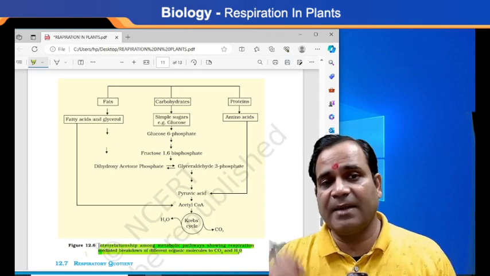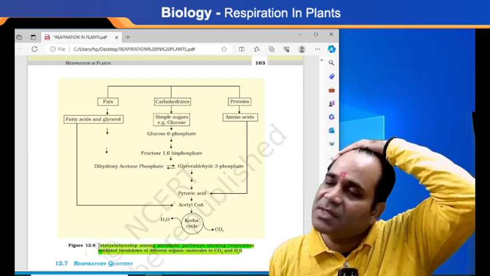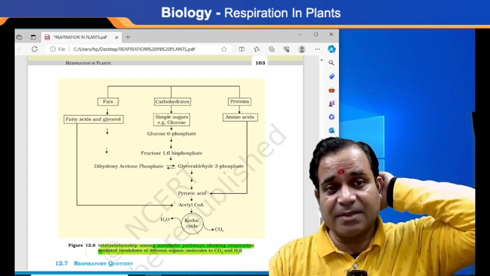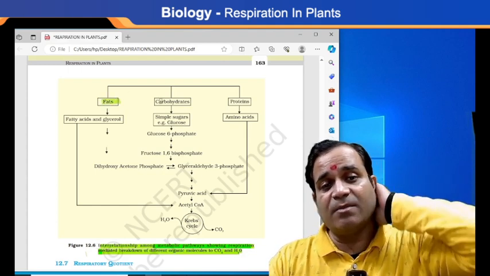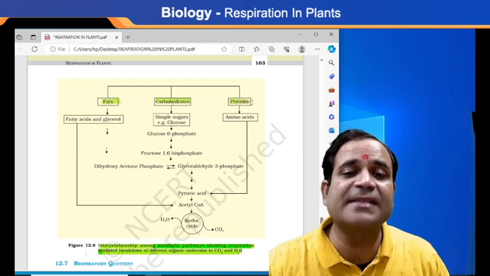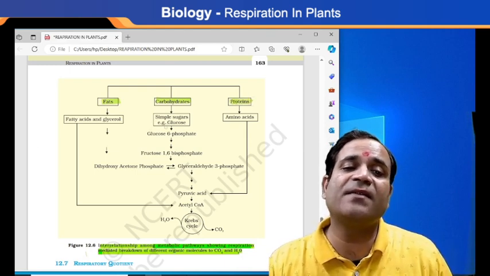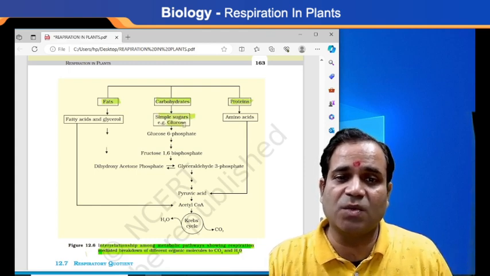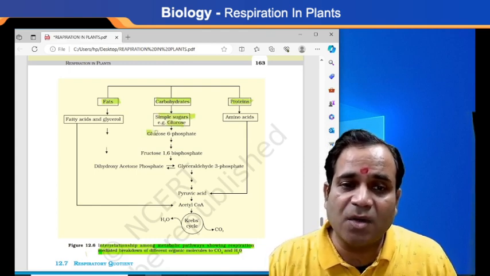Getting my point? Let's see here. Here I'm saying that the nutrients are fats, carbohydrates, and proteins. So how is this converted? See here, first the carbohydrate, that is simple sugar, that is glucose. And this glucose is broken down into how many phosphate?